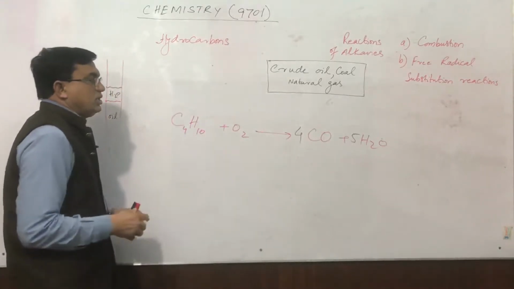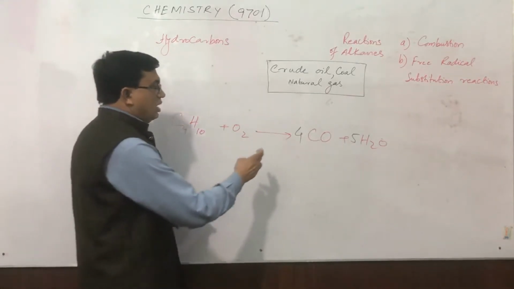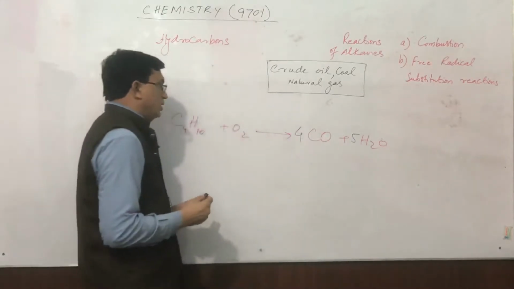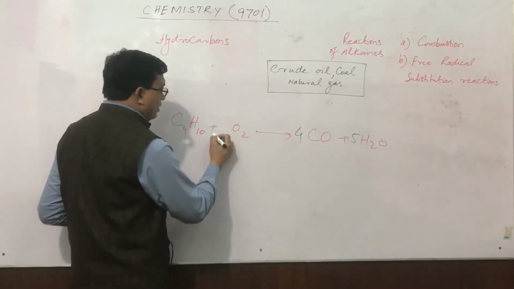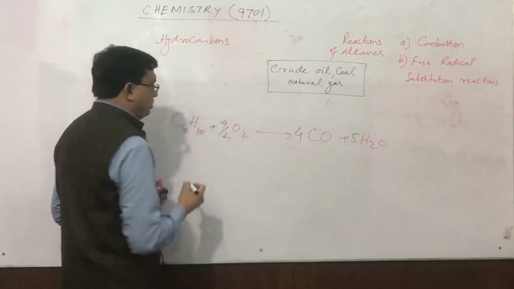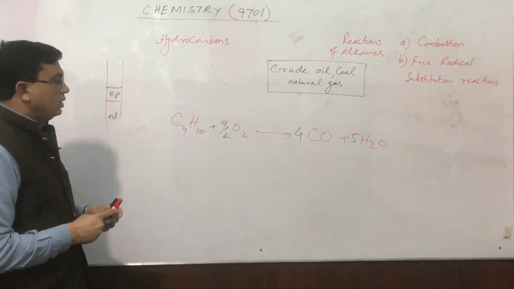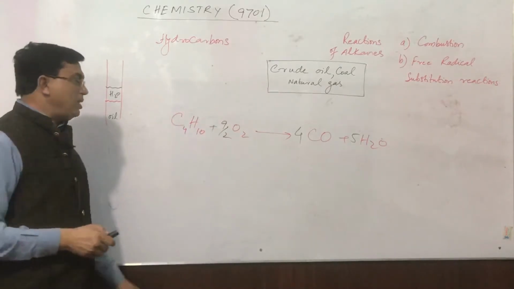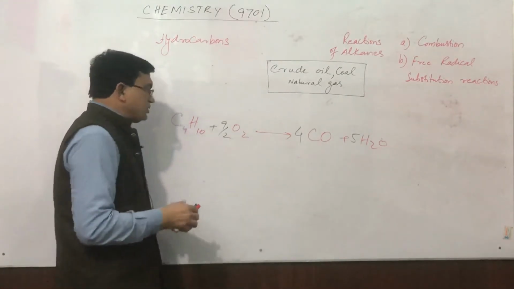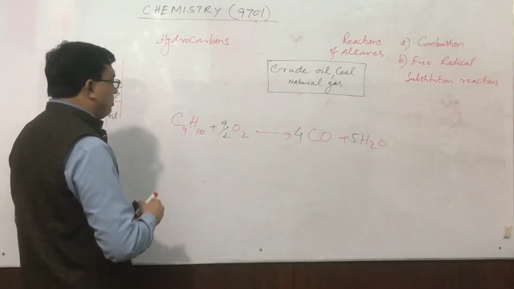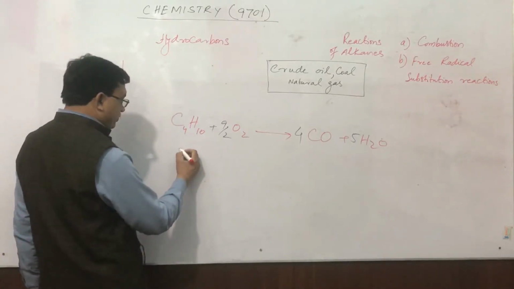How many oxygen now? Oxygen are 9. It means that we can write here 9 by 2. Now the equation will become balanced. If we remove this fractional part from this equation, the equation will become, on multiplication by 2,